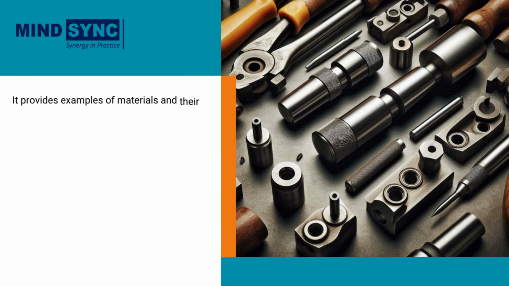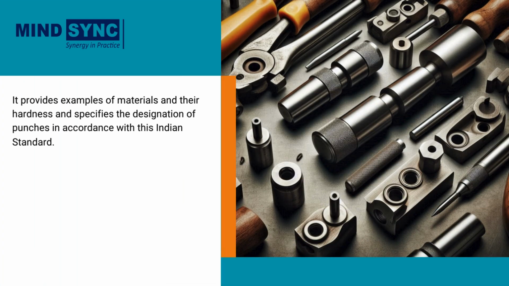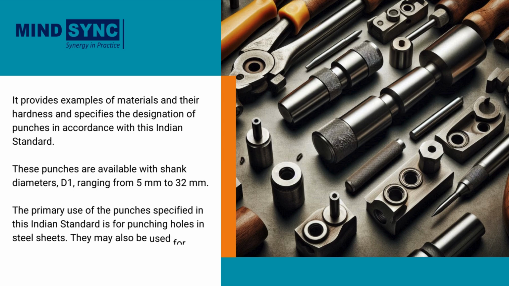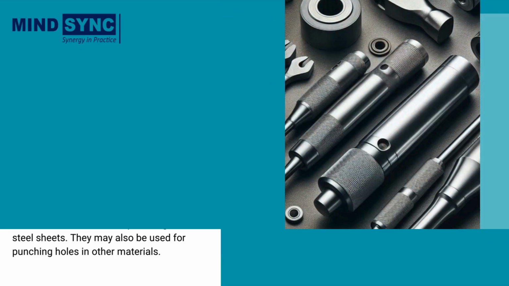It provides examples of materials and their hardness and specifies the designation of punchers in accordance with this international standard. These punchers are available with shank diameters ranging from 5 mm to 32 mm. The primary use of the punchers specified in this international standard is for punching holes in steel sheets. They may also be used for punching holes in other materials.